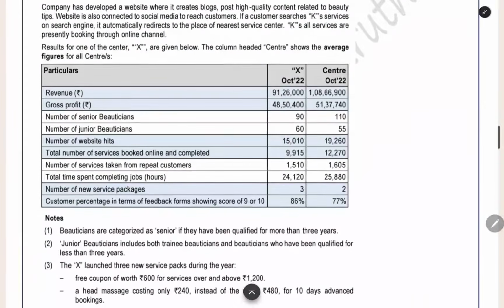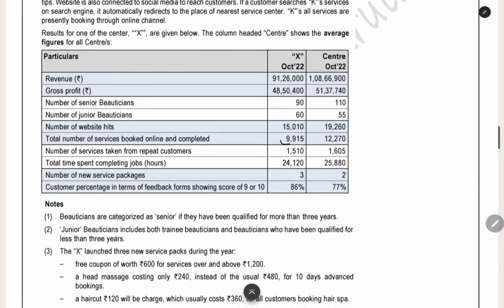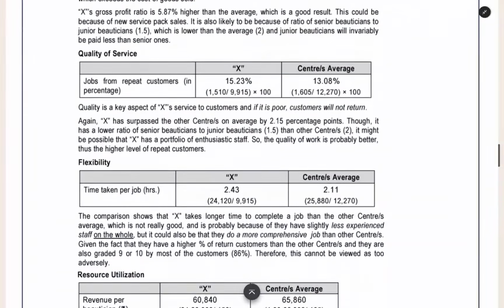So in total, how many jobs are we having? In total this much is the orders placed by the customers. Out of that, the number of orders taken from repeat customers, this we are having. Here we can see how much percentage of our orders we are getting from repeated customers. In our center, 15% are coming from repeated customers. In the center average, only 13% are coming. So we are getting more orders from repeated customers. It is good for the company.